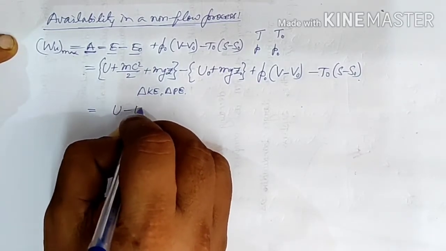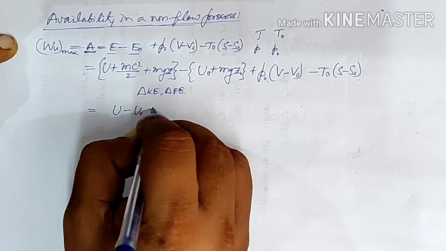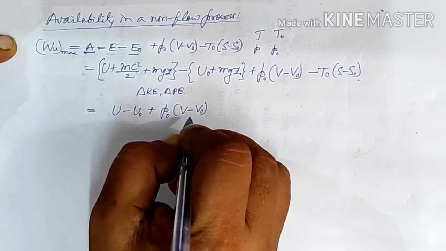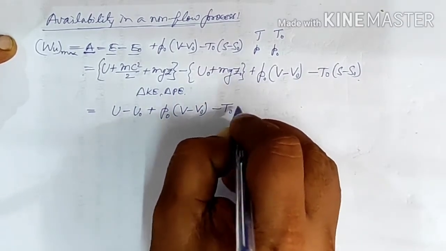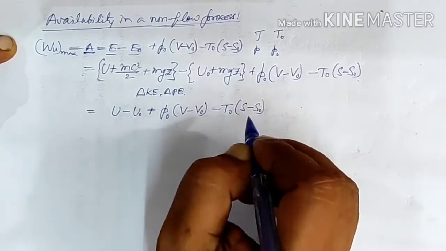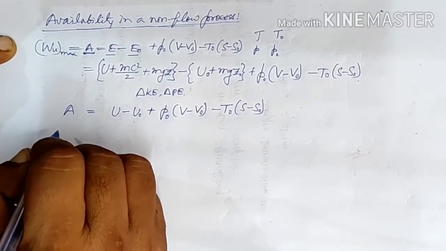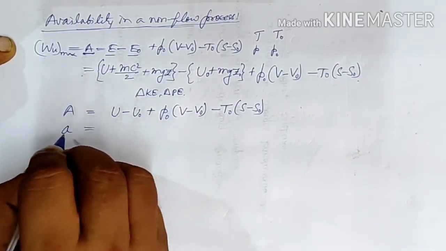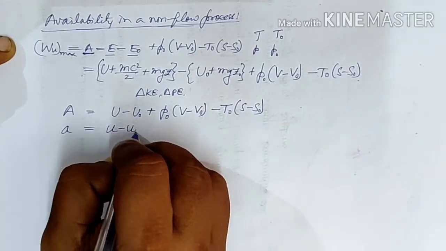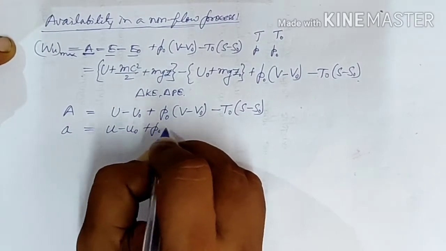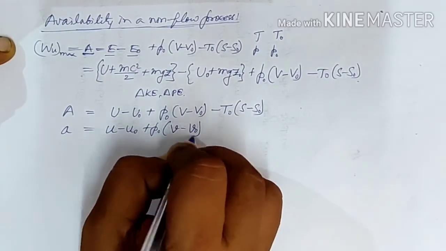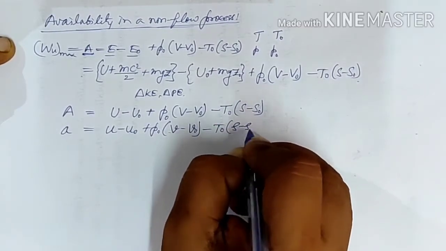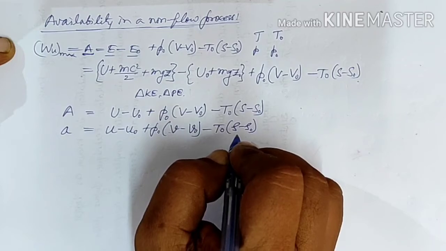U minus U0 plus P0 into (V minus V0) minus T0 into (S minus S0). That is the availability. And if we wish to write down the availability on per kg basis, then it will be small a equals U minus U0 plus P0 into (V minus V0), now V is the specific volume, minus T0 into (S minus S0), that is the specific entropy.